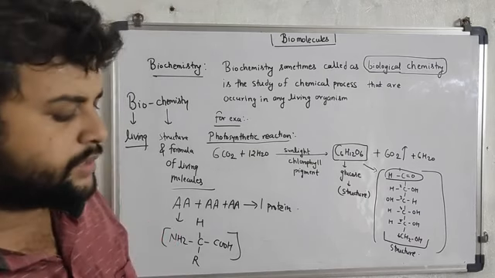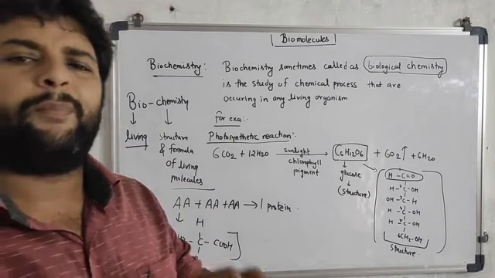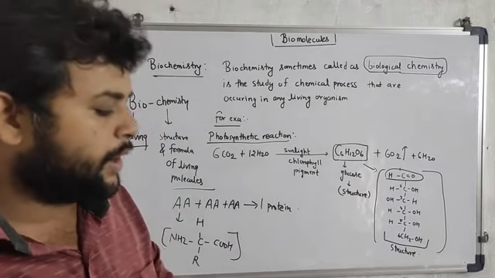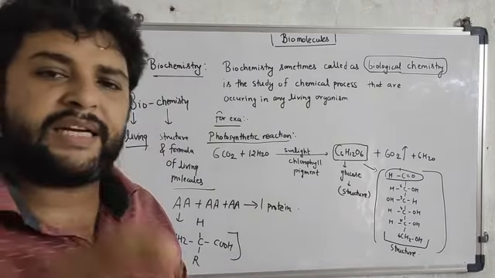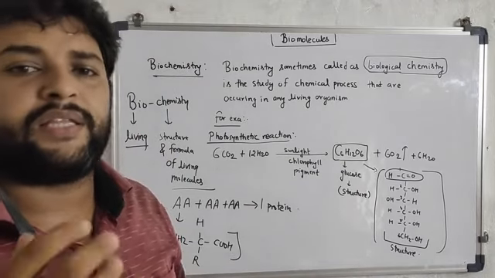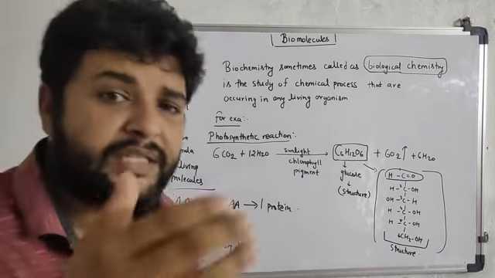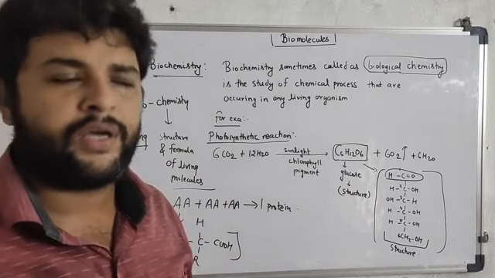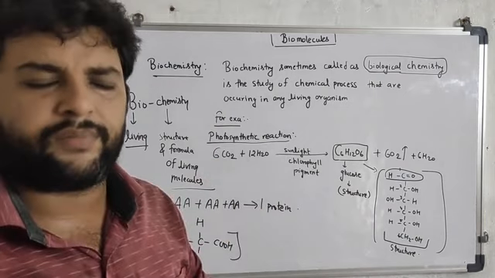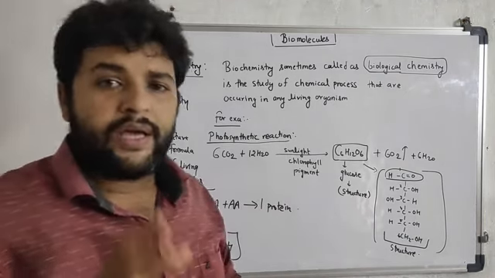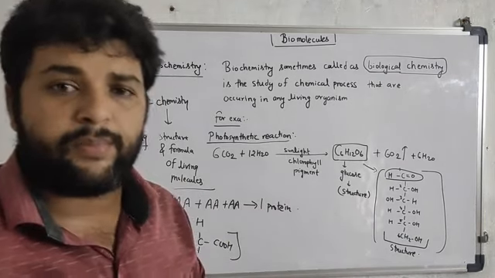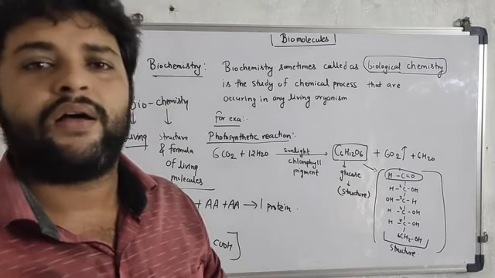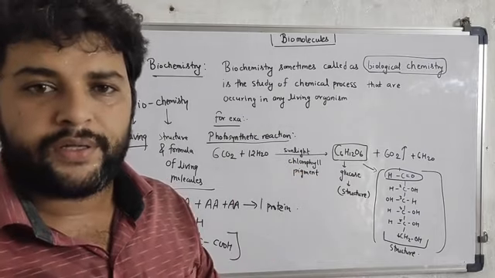What do you mean by metabolites? Metabolites are basically those chemical compounds or molecules that directly take part in the various types of metabolic reactions in human beings or in any living organism. There are basically 2 types of metabolic processes that occur in our body as well as in any living body.